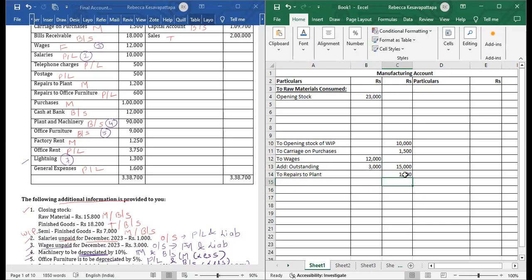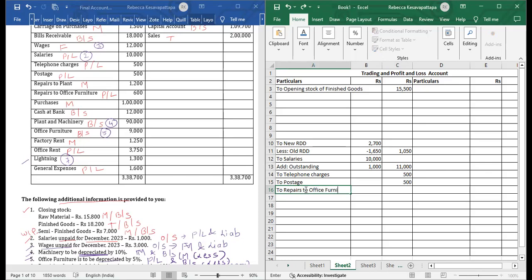Then office furniture. Anything relating to office will go to P&L. We'll write here to repairs to office furniture, 600.